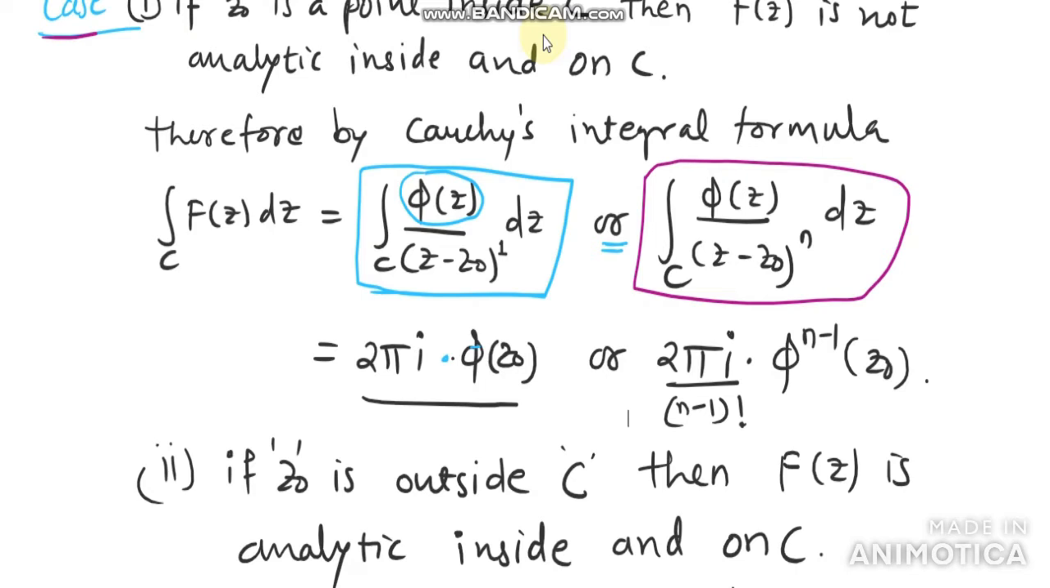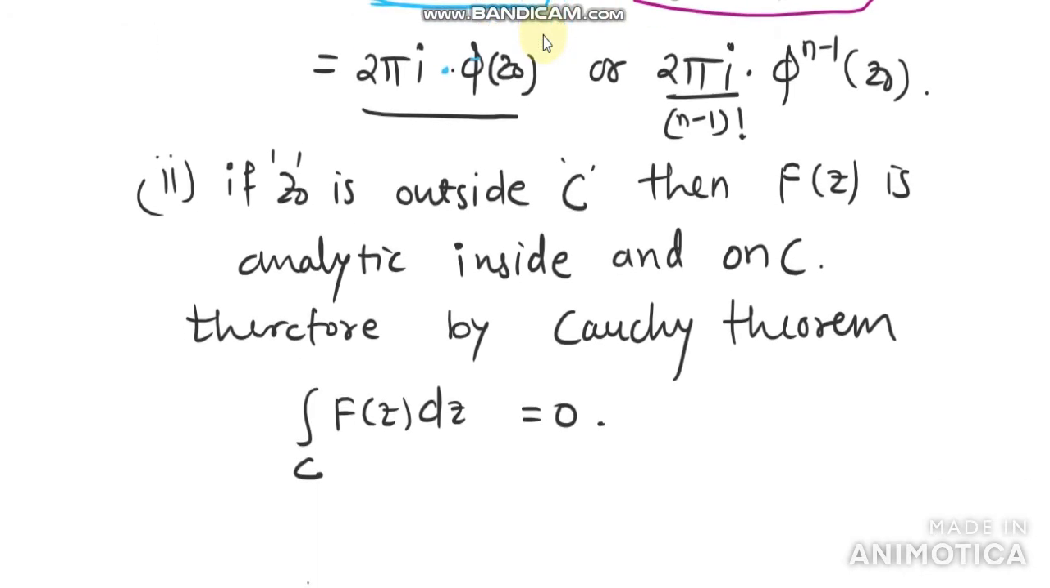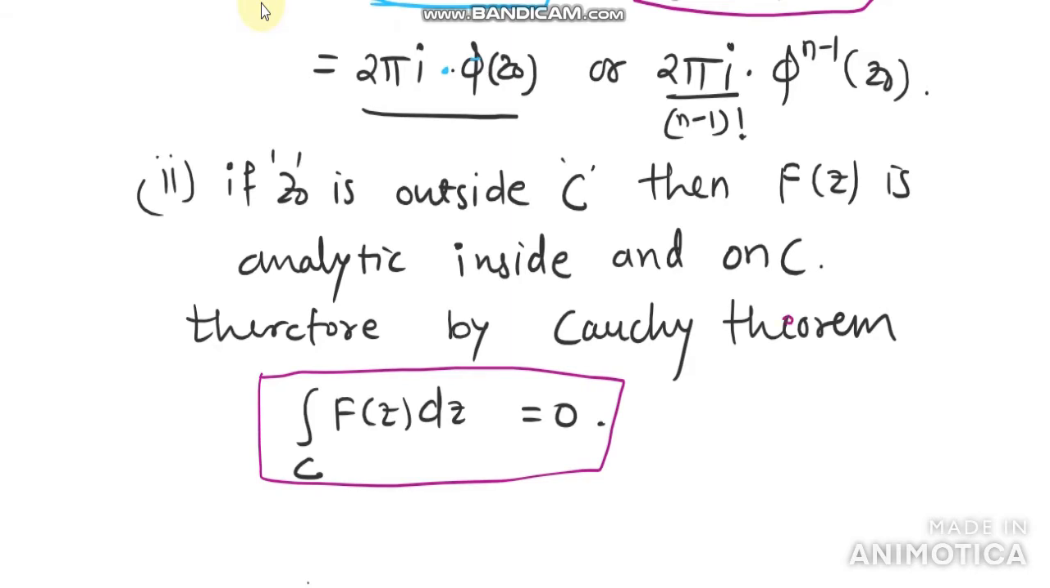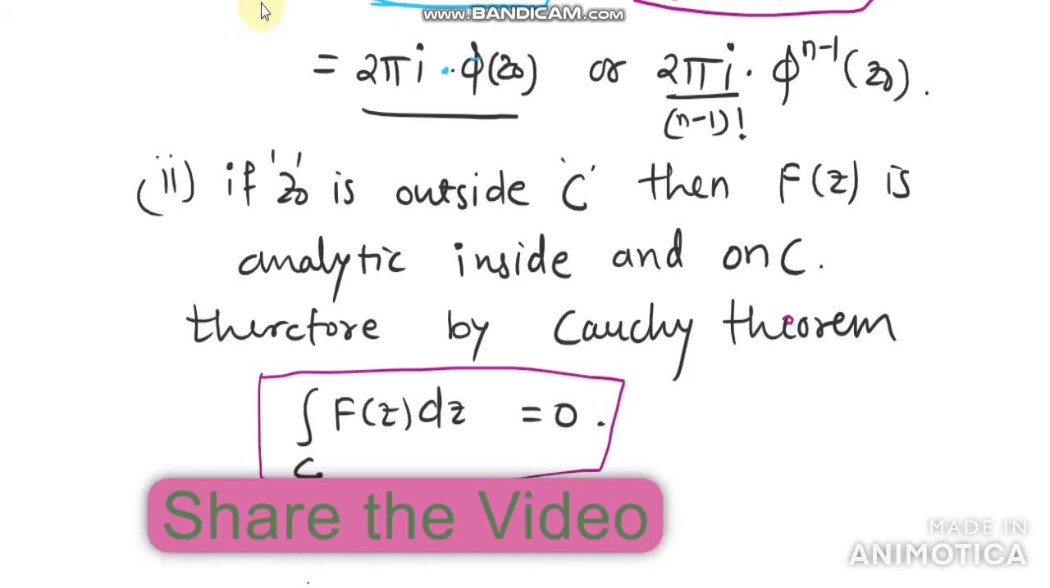Now see what happens when point z naught is outside c. If z naught is a point outside c, then f of z is analytic inside and on c. Therefore by Cauchy's theorem, the value of the integral becomes 0. In the first lecture we have seen Cauchy's theorem: if f of z is an analytic function inside and on a closed curve c, then the value of that integral is equal to 0.